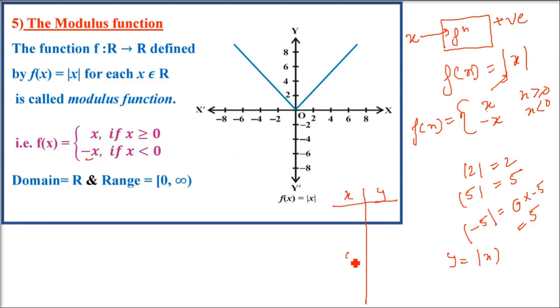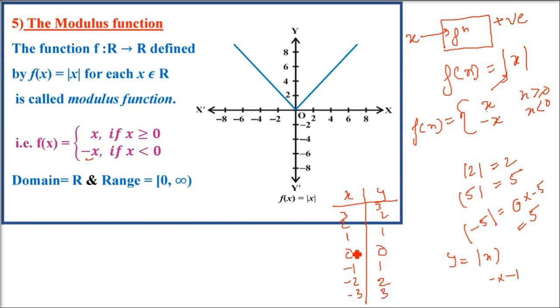Now if we put x as 0, this is essentially the function y equals x only. Only the negative side will change. So (0, 0). When x is negative 1, y will be positive 1, because we have to put our negative in front of it. Negative 1 will be positive 1, negative 2 will be positive 2, negative 3 will be positive 3. Similarly for positive, no problem, it is simply y equals x. So in the first quadrant of this Cartesian coordinate system, you will see it is similar to the identity function y equals x.